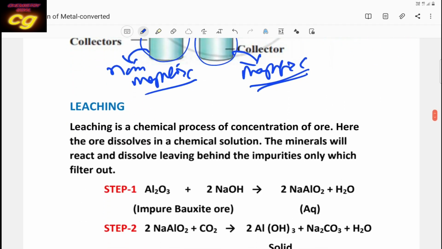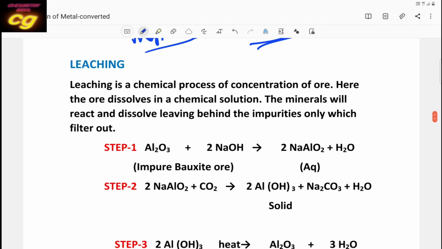magnetic separation. Then the next method is a very important method, called leaching. Leaching is a chemical method. This is a chemical process. In this process, what happens? A selected chemical is used to dissolve the ore, not the impurity. That means the chemical which is used will react with the ore, but not with the impurity. Then the ore will be separated, leaving the impurity.